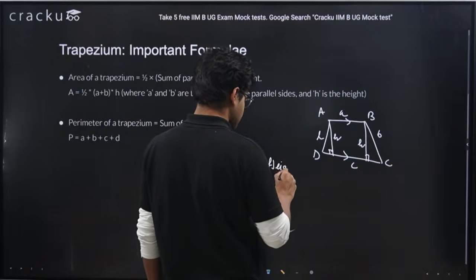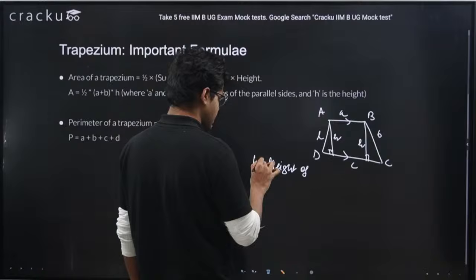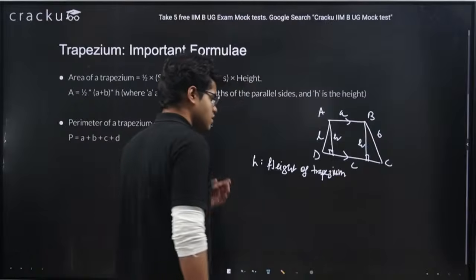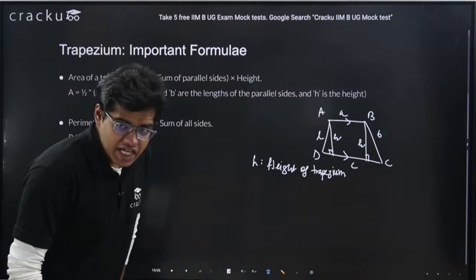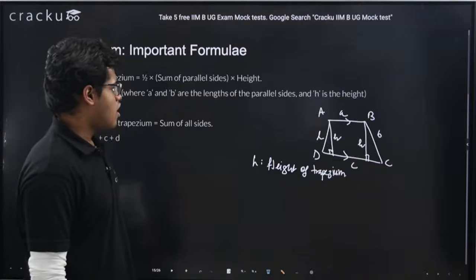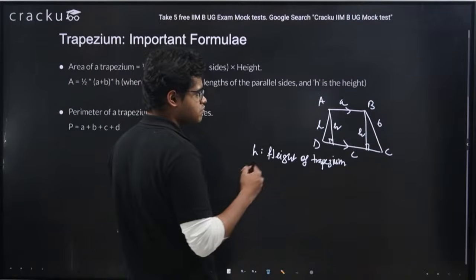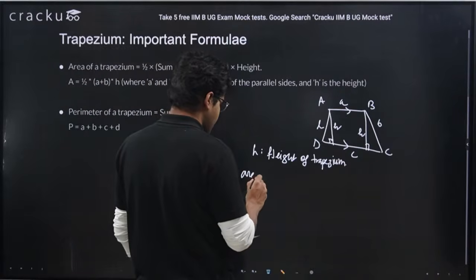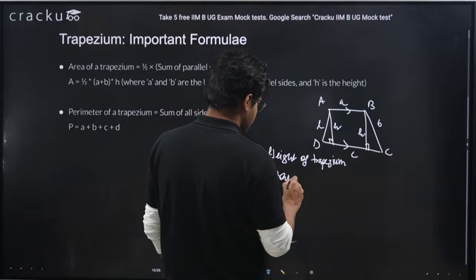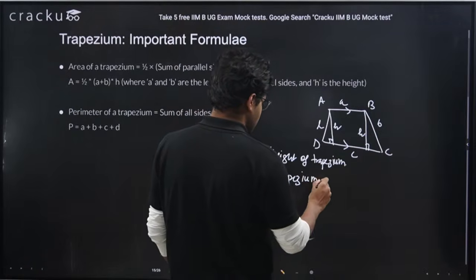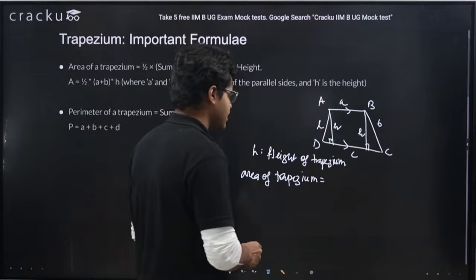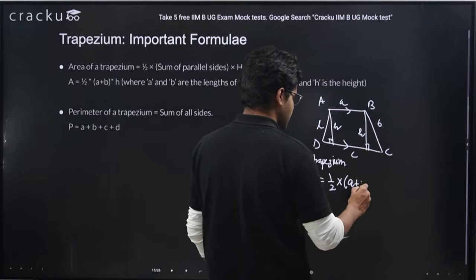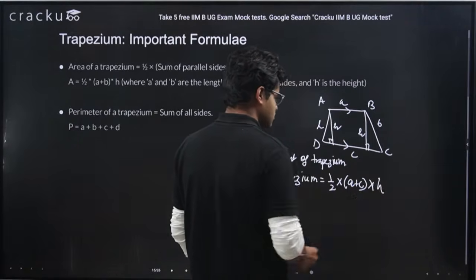H is the height of trapezium, right? So if h is the height of trapezium, this means that the area of trapezium, the formula is, half into the sum of parallel sides, means a plus c, into height h, right?